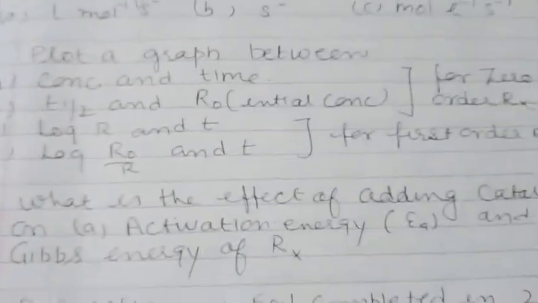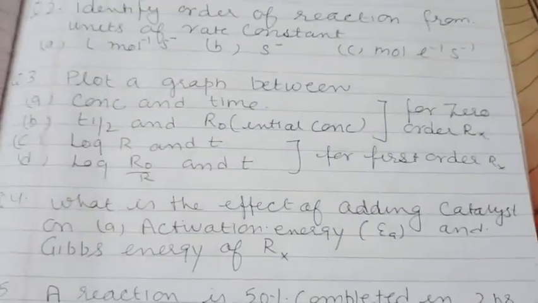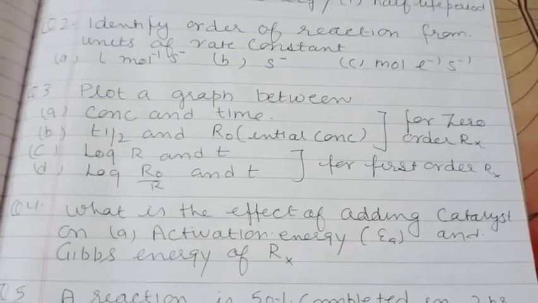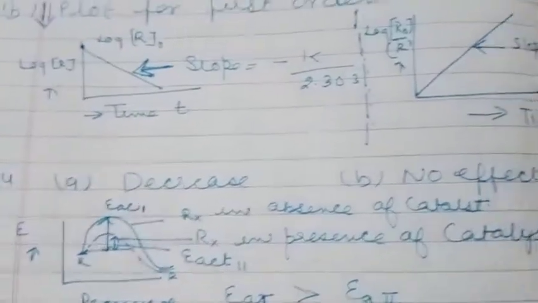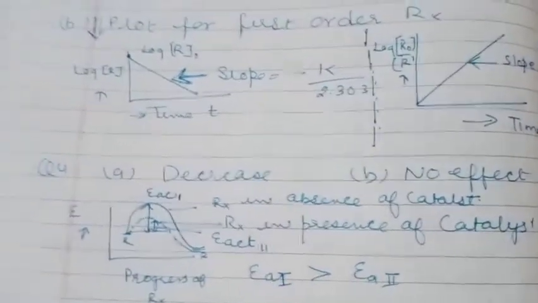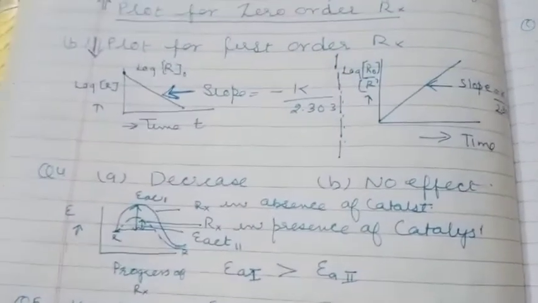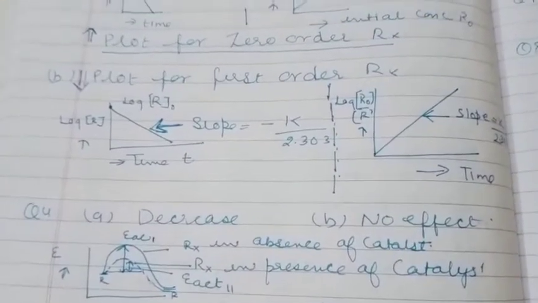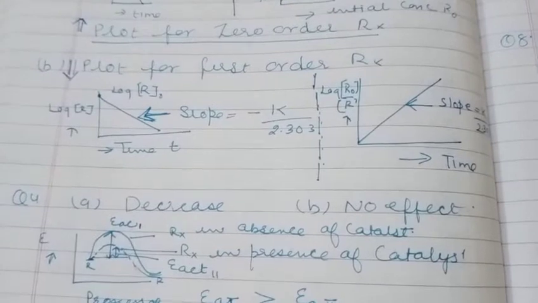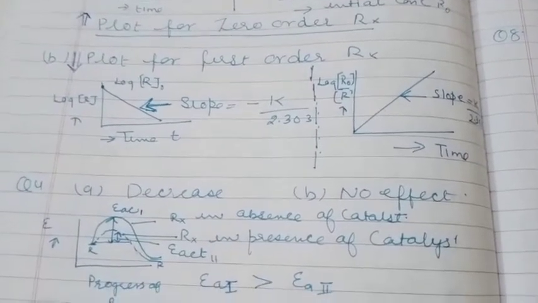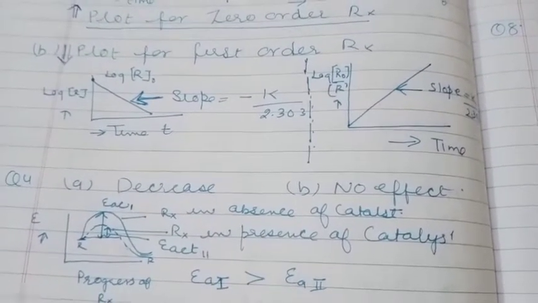Next question is question number 4. What is the effect of adding catalyst on activation energy and Gibbs energy? Answer is activation energy decreases when you use a catalyst, and there is no effect on Gibbs energy, as Gibbs energy depends upon the type of reaction. It does not depend upon the catalyst.